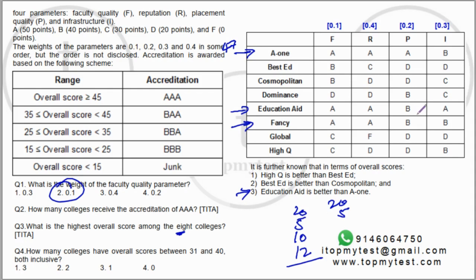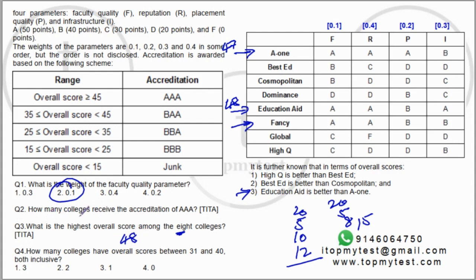Here it's going to get 40 into 0.2, that's 8, and here it is going to get 50 into 0.3, that's 15. So total will be 23, 28, 48. Education Aid is 48. Now if you look at Fancy, it is worse than this, so you don't need to calculate for Fancy. Education Aid will be the highest. So 48 will be for question 3.